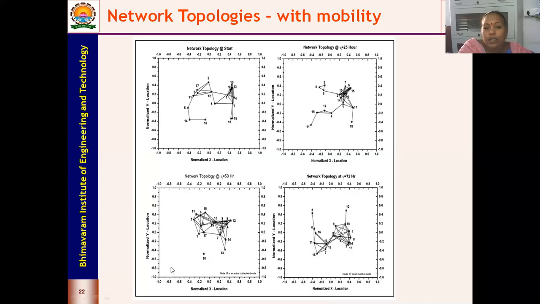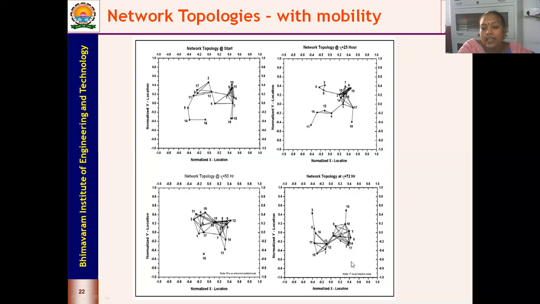And when you look into the 50th hour, you see that some nodes are getting isolated. Though the node is getting isolated, here the network is still connected, because if I assume 1 is the source node and 18 is your destination node, 1 and 18 are connected. It's not directly connected, but still it's connected through the intermediate nodes.